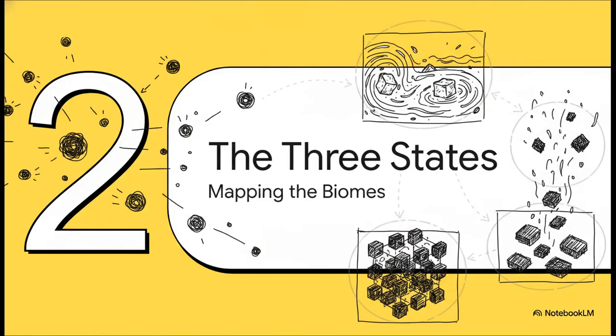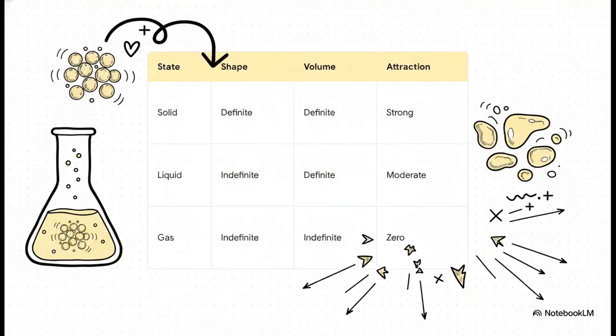All right, moving right along to Section 2. The 3 states explained, mapping the biomes. Let's zoom out from the microscopic world and talk about the macro states of matter we actually interact with every single day. When we compare solids, liquids, and gases side by side, some really distinct rules emerge.